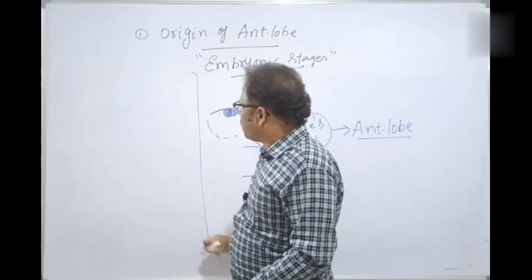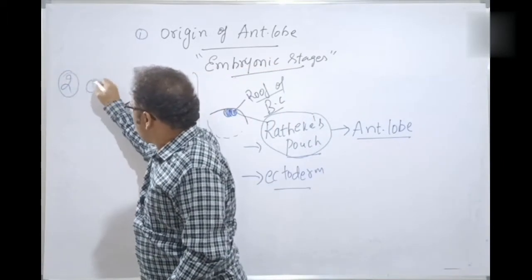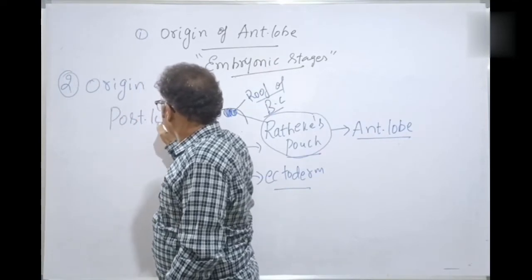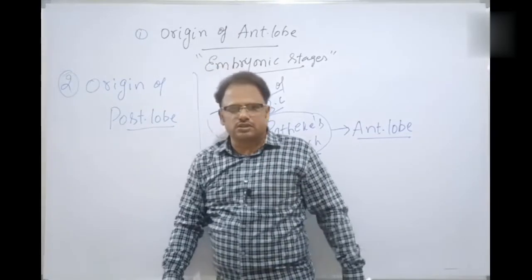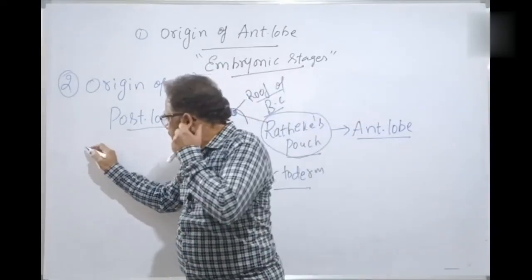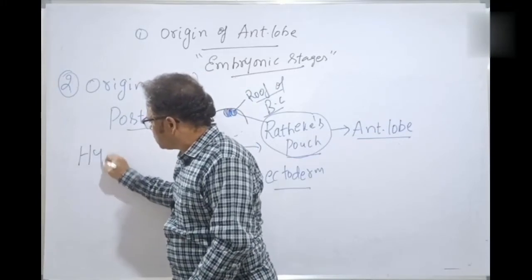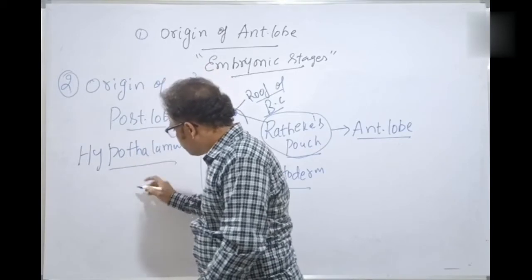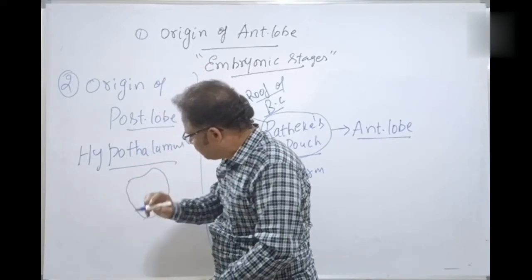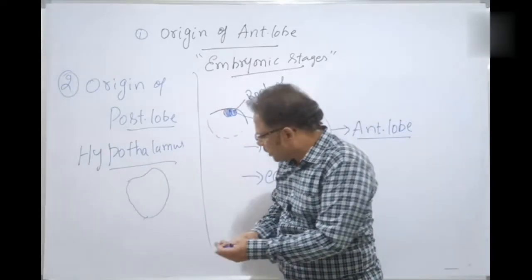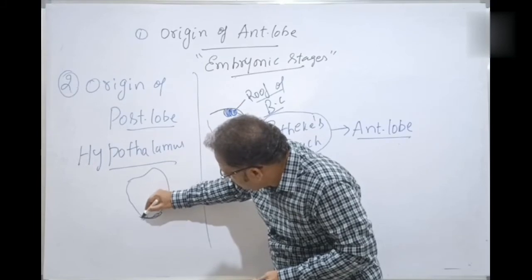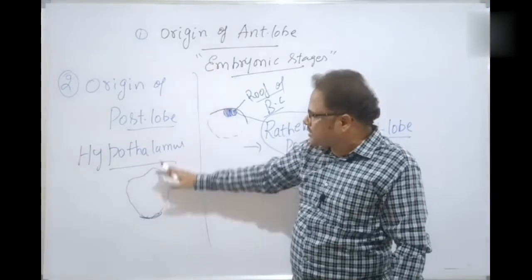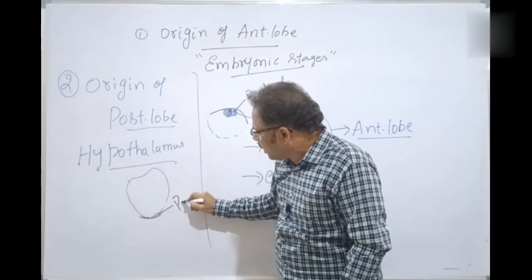Next one, origin of the posterior lobe. What is the origin of the posterior lobe? The neurohypophysis has a different origin, from the posterior part of the hypothalamus. For example, this is a structure of the hypothalamus, and this is the posterior part. In the posterior part of the hypothalamus during the embryonic stages, don't forget this, we are discussing the embryonic stages.